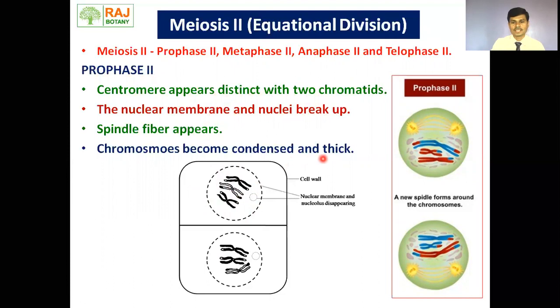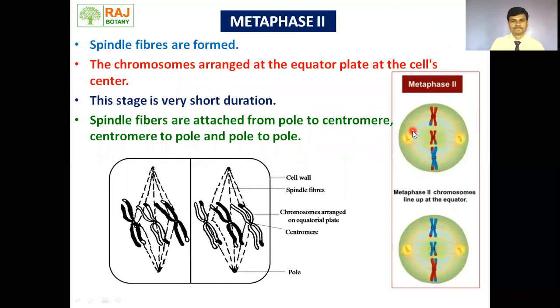Chromosomes become condensed and thick. This is a distinguishing point of the prophase. Here we can see the animal cell. This is a plant cell. This is the animal cell. Now the centrioles start to move toward the opposite poles. As soon as prophase second is over, aster formation takes place from the centrioles.